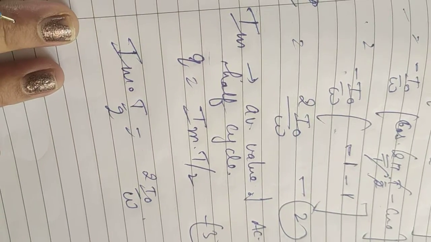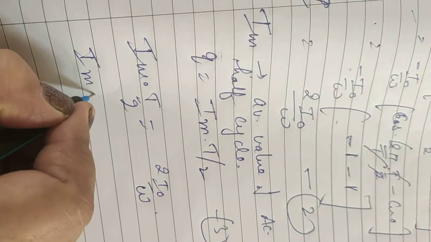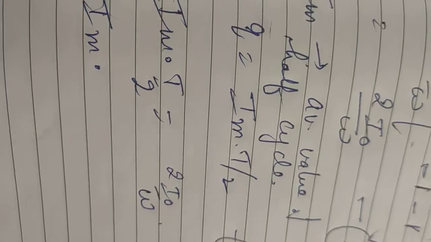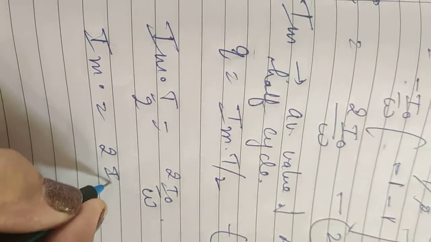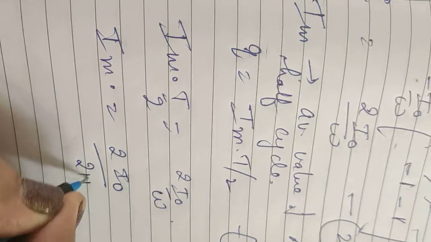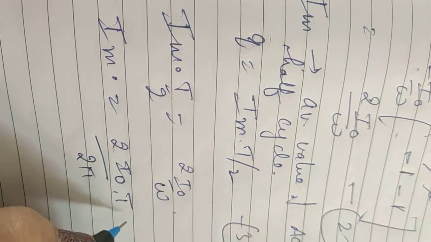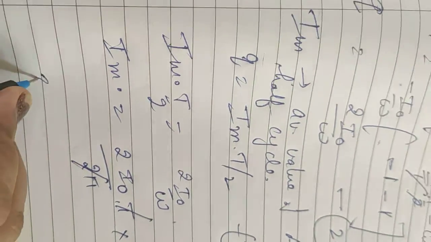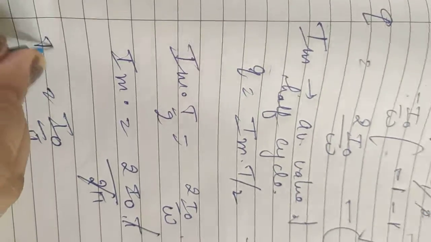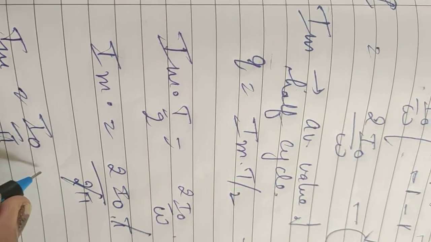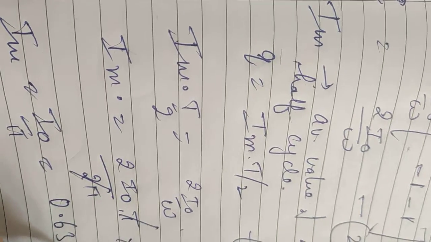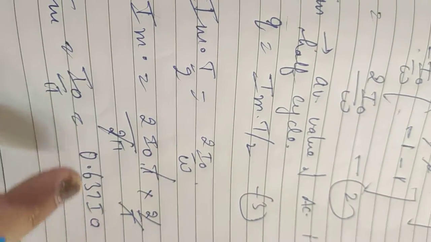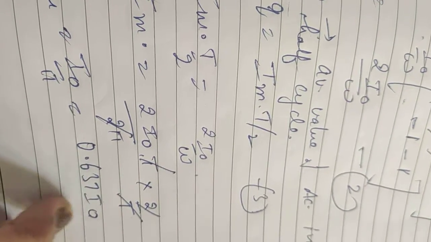Now we can write it as Im, taking this T by 2 to the other side, equal to 2 I naught by omega, where we write omega as 2 pi by T, and when this T by 2 is taken outside, that becomes 2 by T. The 2s cancel out, the Ts cancel out, so we are left with I naught by pi. So Im is equal to I naught by pi, and putting the value of pi we get 0.637 I naught. It means the average or mean value of AC over the half cycle is I naught by pi, or 0.637 I naught.